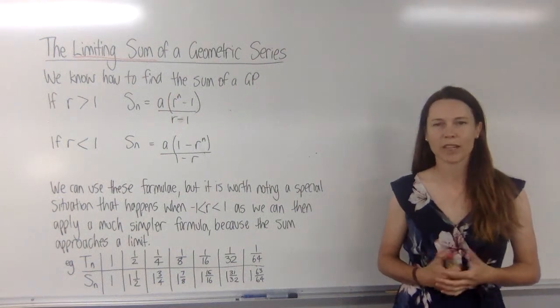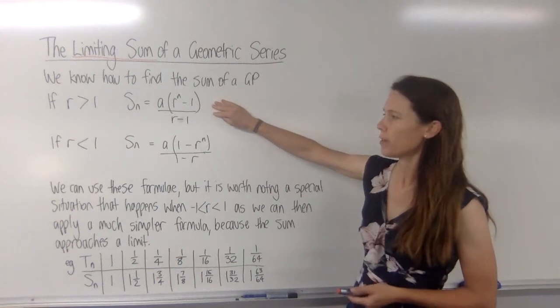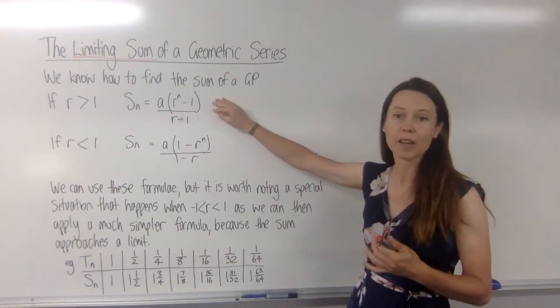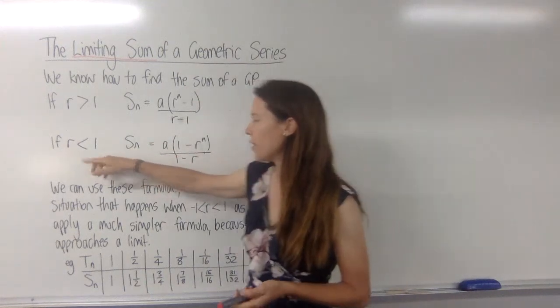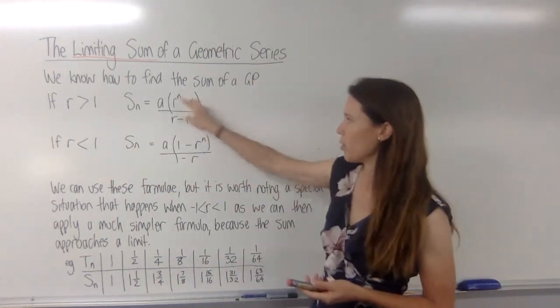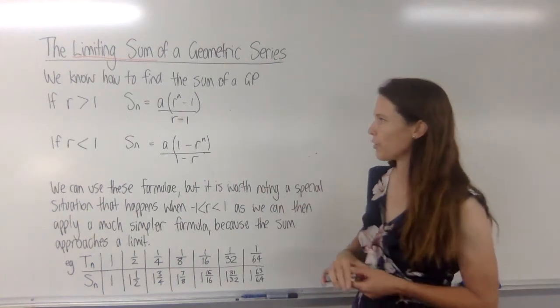So last lesson we looked at how to find the sum of a geometric series, and we came up with this formula. This is a formula that will work every time, no matter what r is, but we also know that if r was less than 1, there's an alternate version of the formula where parts of it are just switched around, and this just makes the calculations a little bit more straightforward.